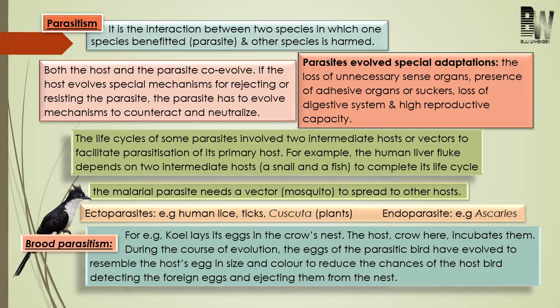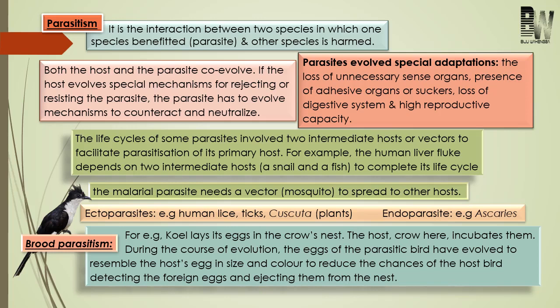Next, let us discuss something about the adaptive features of parasites. First point, they do not have any unnecessary sense organ, okay. Second point, they definitely will possess some adhesive organ or sucker. Through the organ or sucker, the nutrient will be sucked from the host.